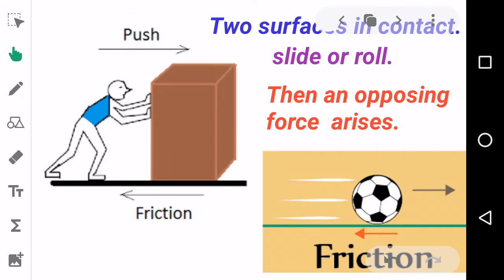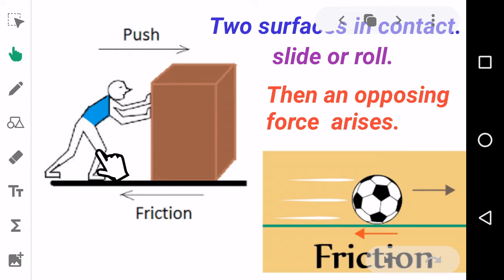See another example. Here you can see a boy pushing a box. It is very hard to push the box. Why is it so? All these are due to an unseen opposing force, an unseen resistive force. Let's see them in detail.